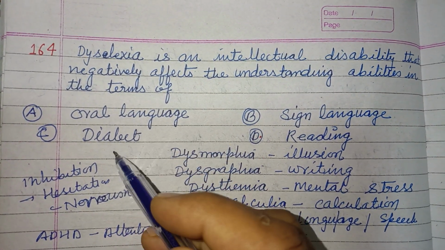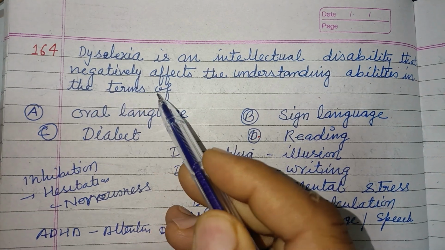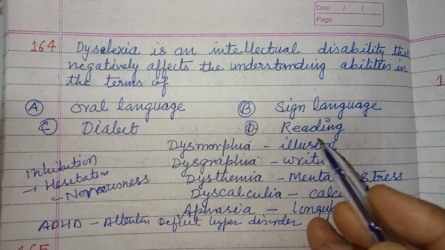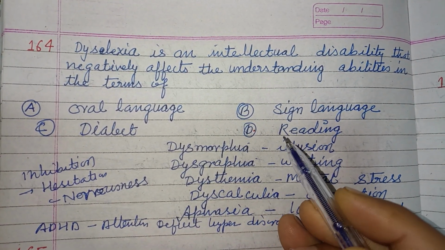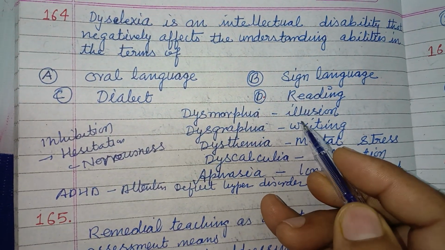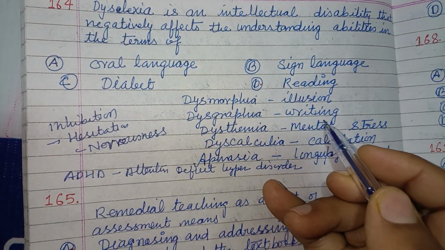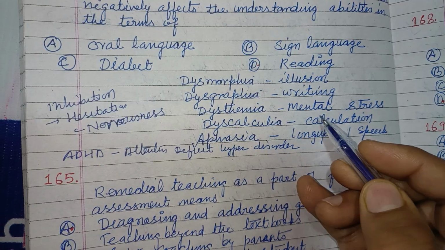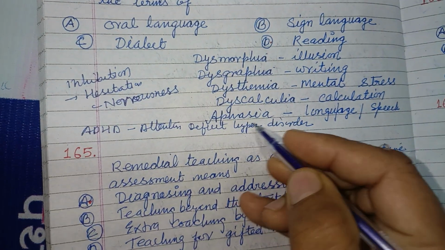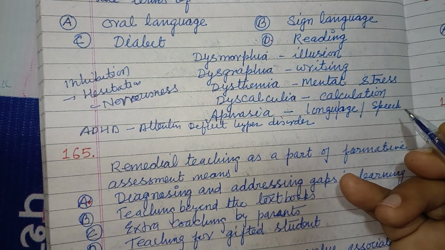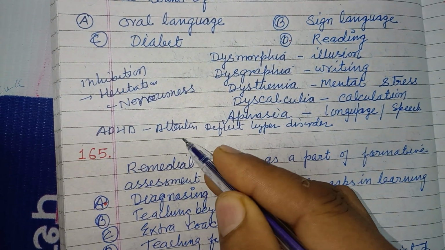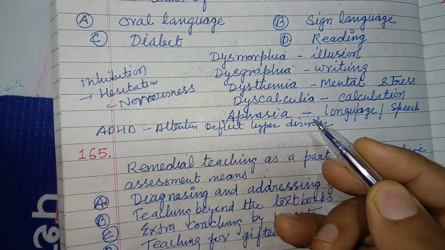Dyslexia is a disability that negatively affects understanding ability in terms of reading. So dyslexia is the disability of reading text. Dysmorphia is related to illusion, dysgraphia is related to writing disability, dysthymia is related to mental stress, and dyscalculia is related to calculation in mathematics. Aphasia is a language or speech disorder. ADHD, attention deficit hyperactivity disorder.